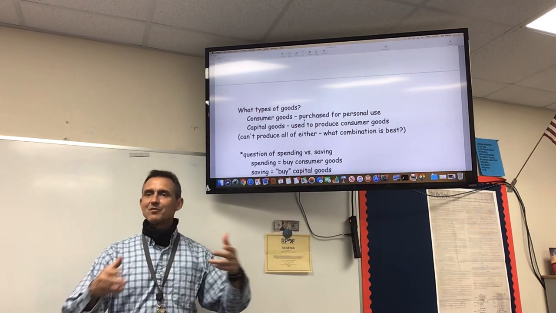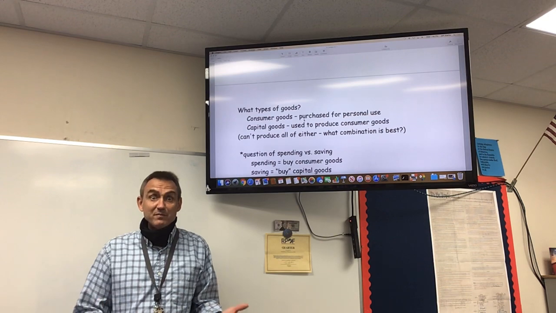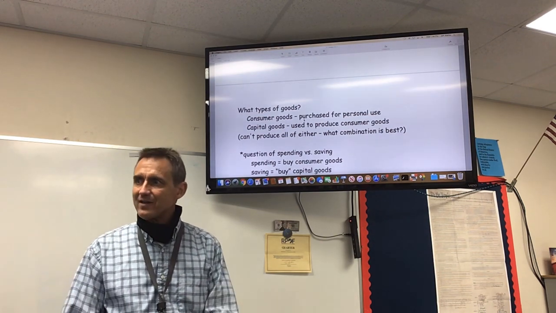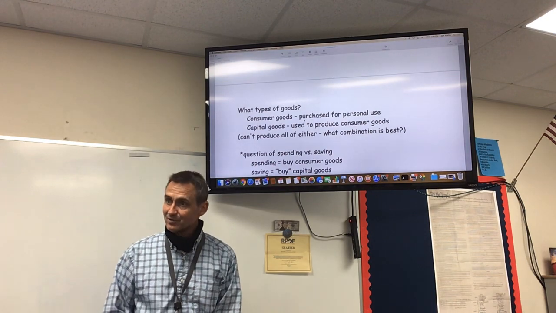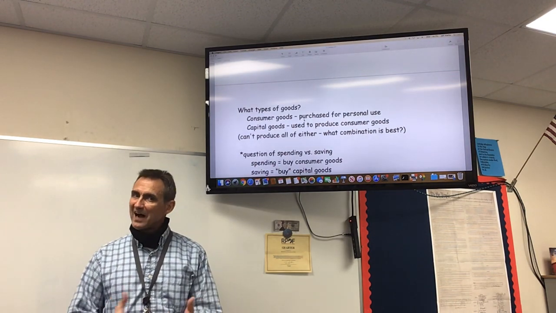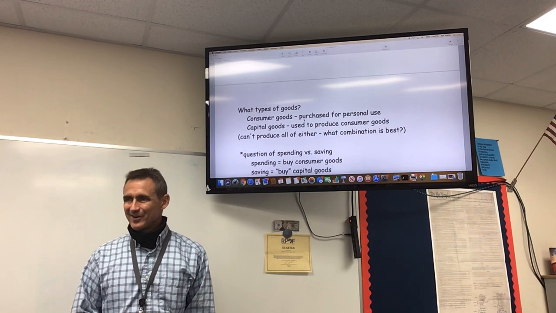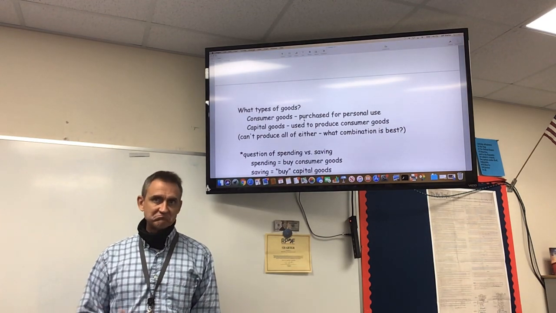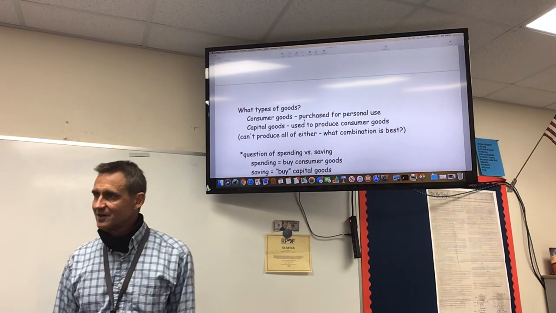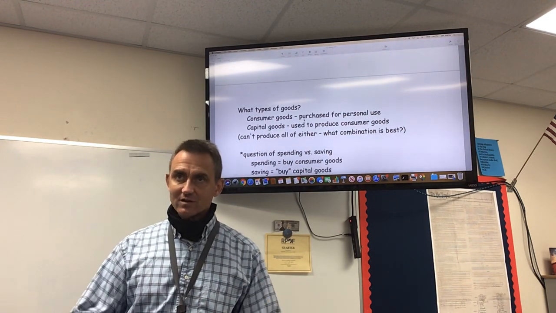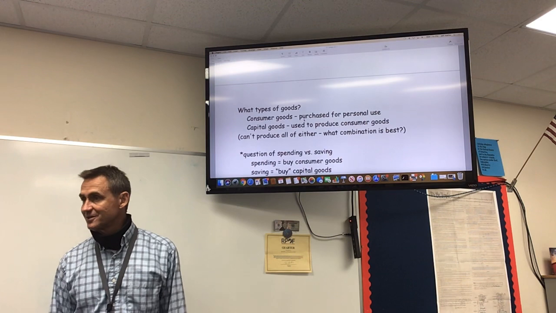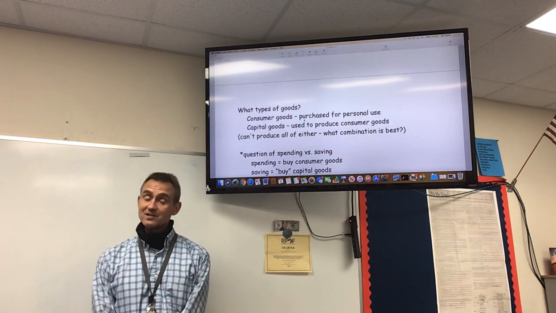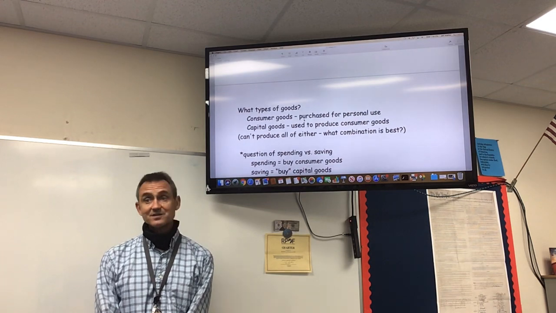So by putting our money in the bank, that money isn't just sitting there, it's going to be used to buy the tools of production, to buy capital goods. So we're buying one or the other at all times, as consumers. When we are spending our money, we're buying consumer goods. When we're saving our money, we're buying capital goods, because that's what it's going to be used for, right? So based on what we've learned earlier this year, this makes sense, doesn't it?